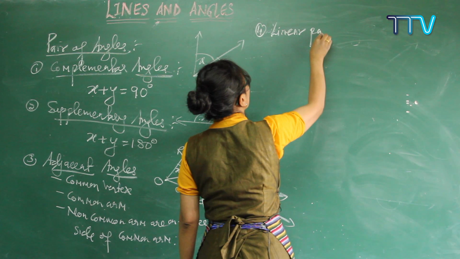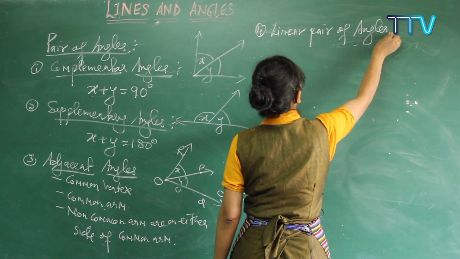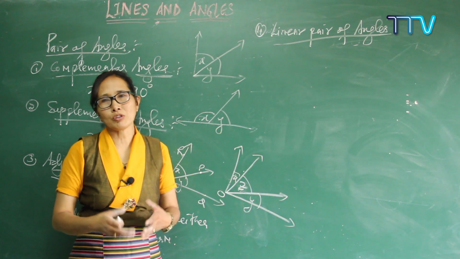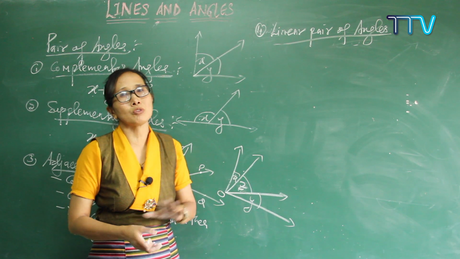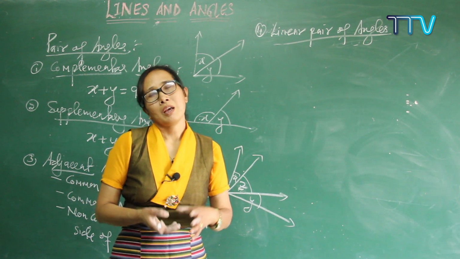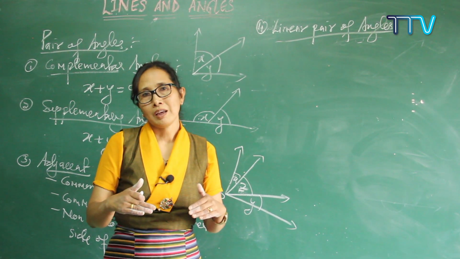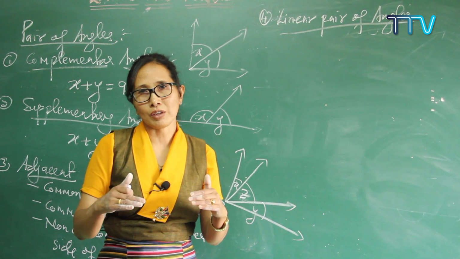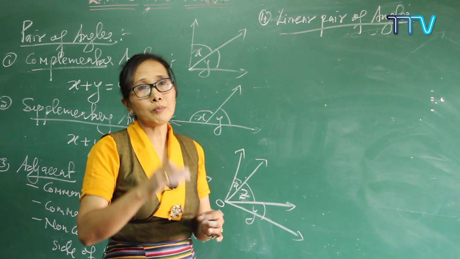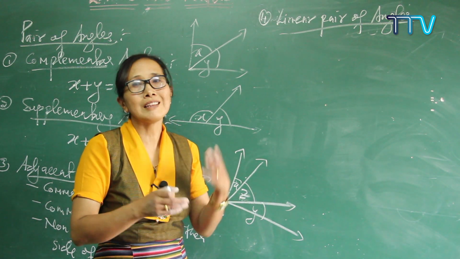Linear pair of angles. So what is meant by linear pair? Most of the questions and problems, you have to use linear pair, so many times. And what is meant by linear pair? Linear pair means when you add up two or more than two angles on a straight line, if you get 180 degrees, then it is called a linear pair. Correct? When you add up two or more angles to get 180 degrees, it is called a linear pair.